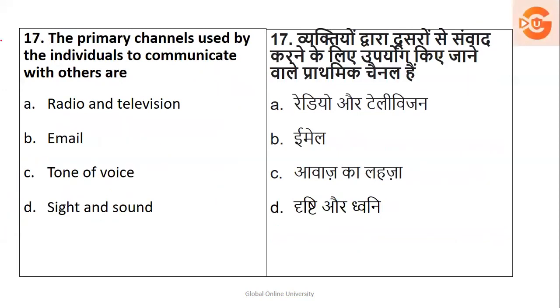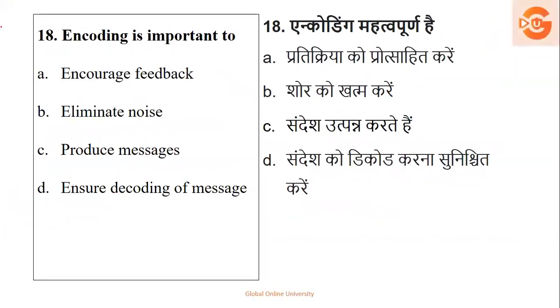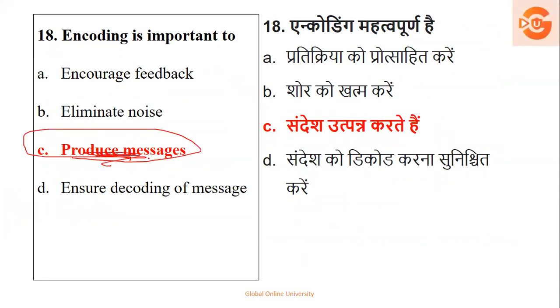Okay, now, the primary channels used by the individual to communicate with others: radio, television, no; email, no; tone of voice, no; it is eyesight and sound. That is how we communicate. So the right answer is sight and sound. Then, encoding is important to encourage feedback, eliminate noise, produce messages, and ensure decoding of message. Why do we do encoding? It helps to produce messages. That's the reason we are doing encoding. It helps to produce the right message.